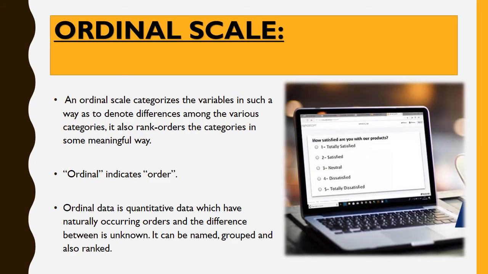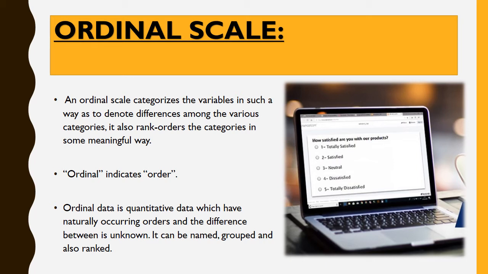Let's go. Another type of rating scale is ordinal scale. Ordinal indicates order. An ordinal scale categorizes the variable in such a way as to denote differences among the various categories. It also rank orders the categories in some meaningful way. Ordinal data is quantitative data which have naturally occurring orders and the differences between them are unknown.